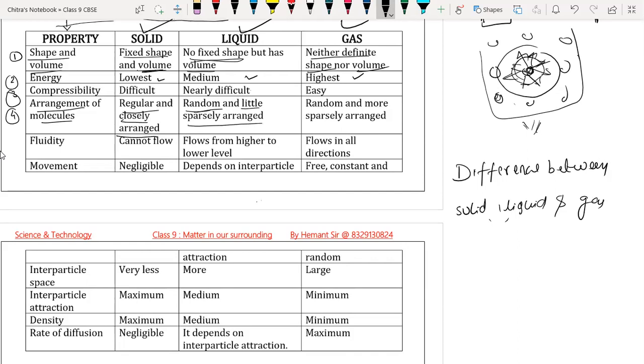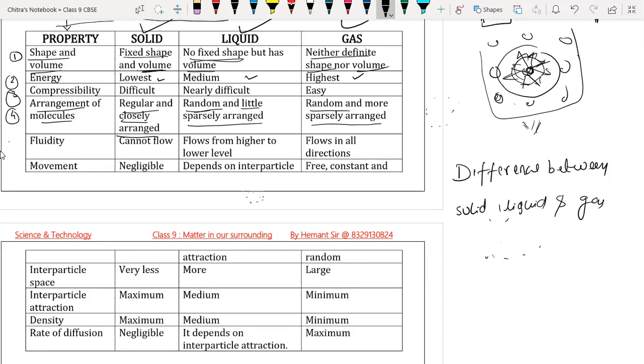Their arrangement is continuously changing in the liquid state. In the case of gas, particles are arranged very randomly and sparsely, meaning they are very far from each other. Particles of gases always move apart from each other.